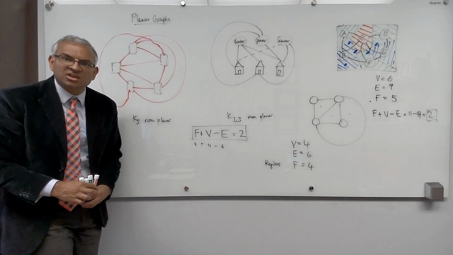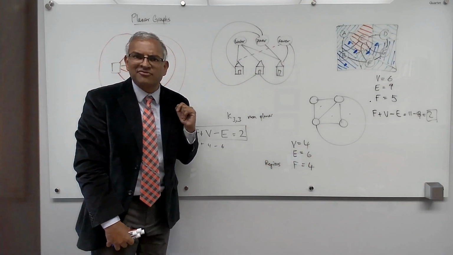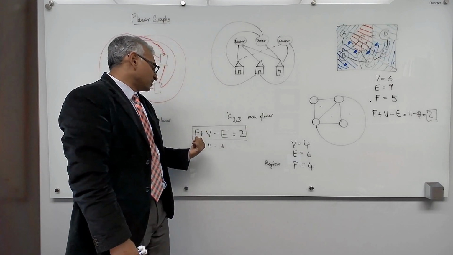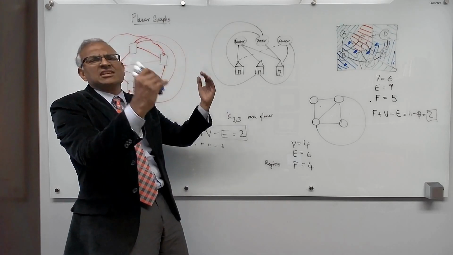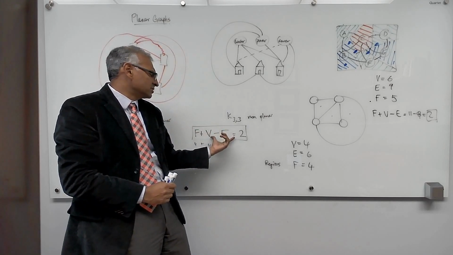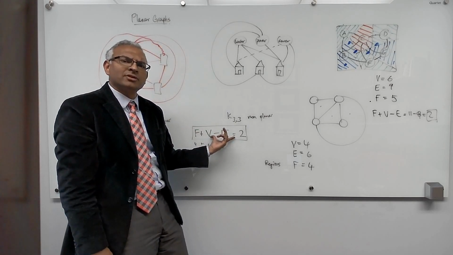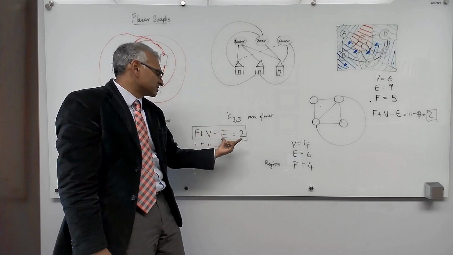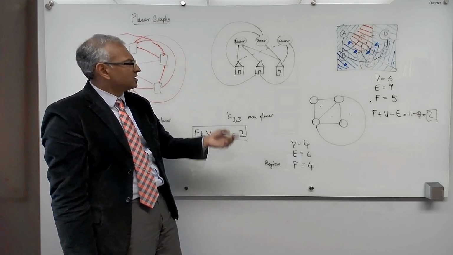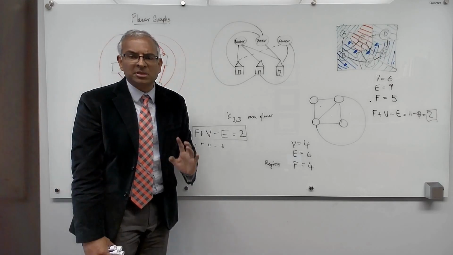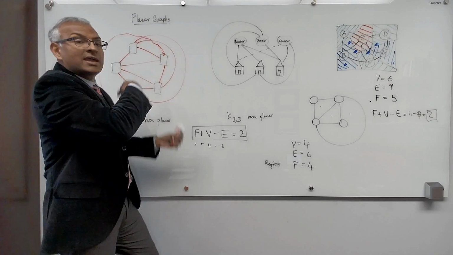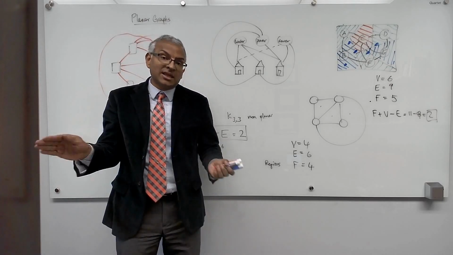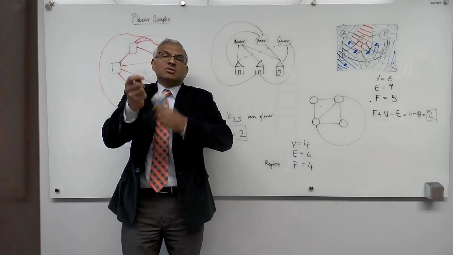Euler proved this general result, that if you have any planar graph, then the number of faces plus the number of vertices minus the number of edges is always 2. Fascinating. It turns out that this is what's called the Euler invariant of a planar graph. This Euler invariant is instrumental in showing that these two graphs cannot be planar, because you must show that there's no way to draw these graphs on the plane, on a sheet of paper, so that there are no edge crossings.